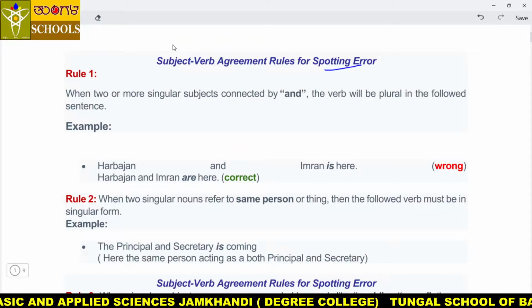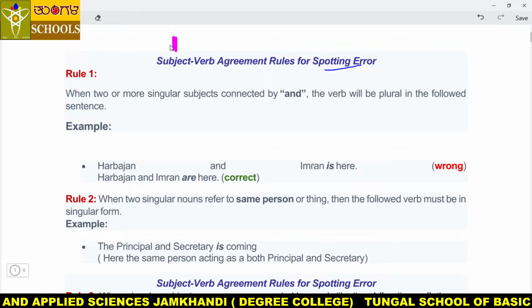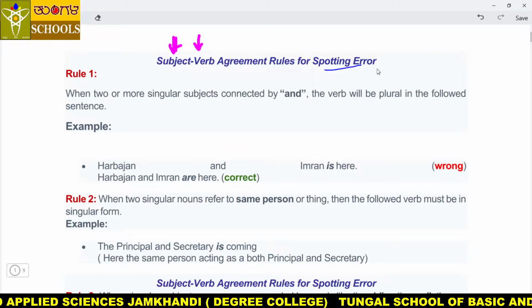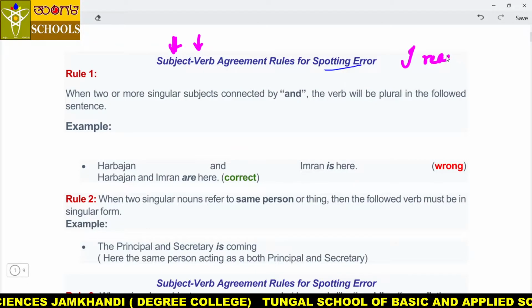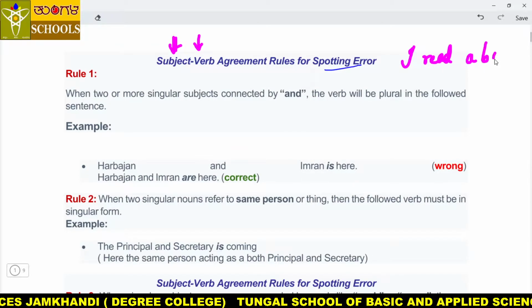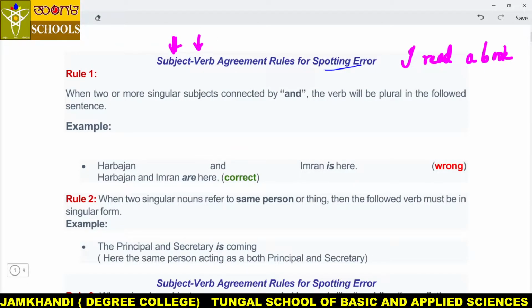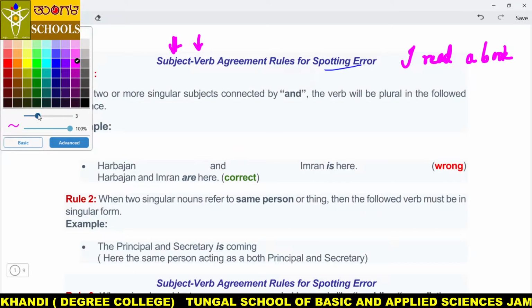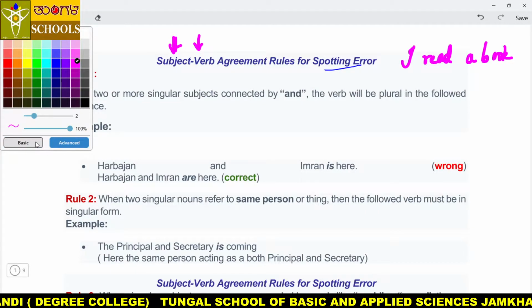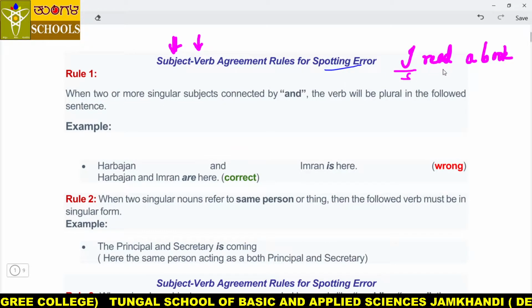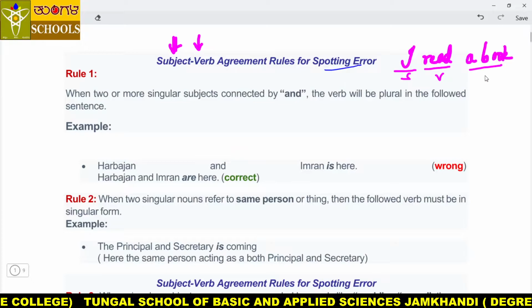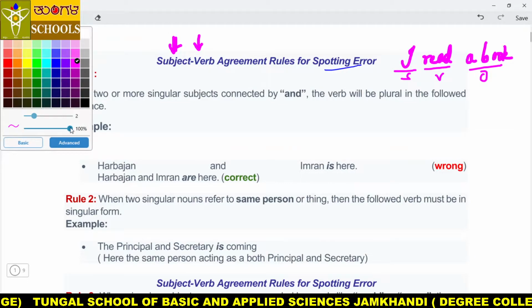So you may be getting confused regarding what is subject, sir, what is verb. Dear students, whichever sentence you take, for example, I read a book. When you take this, here the doer is called the subject, this is called the verb, this is called the object, my dear students.